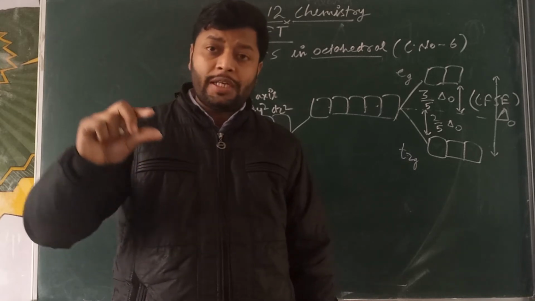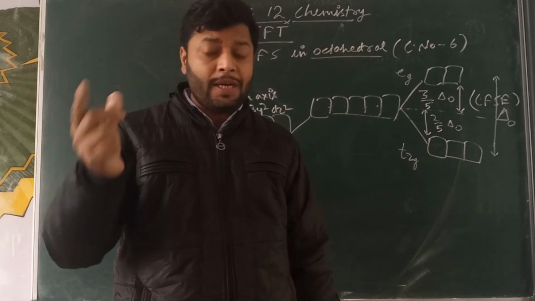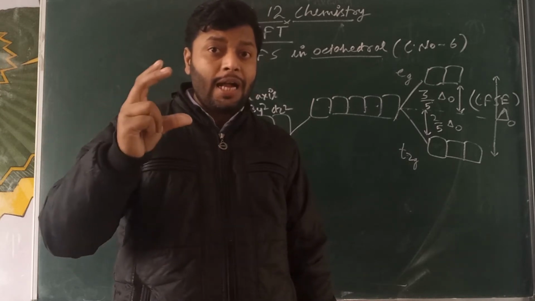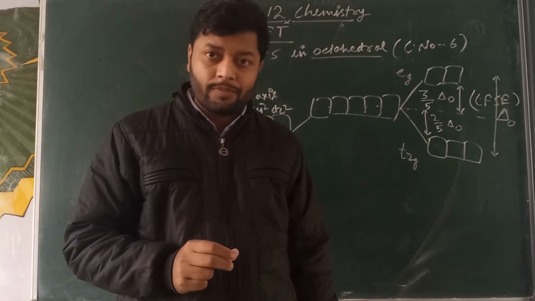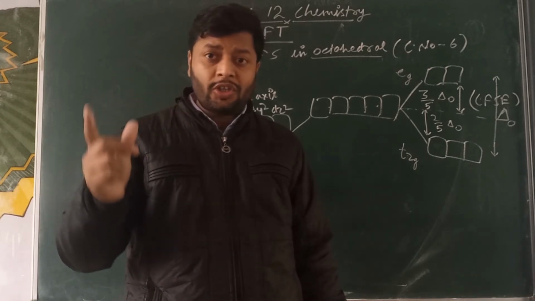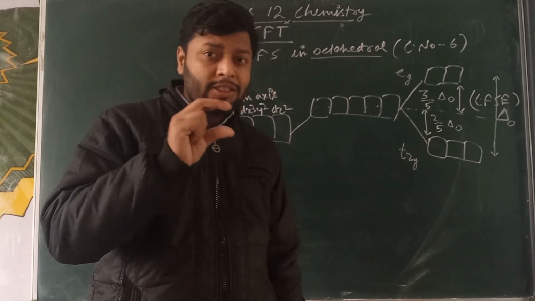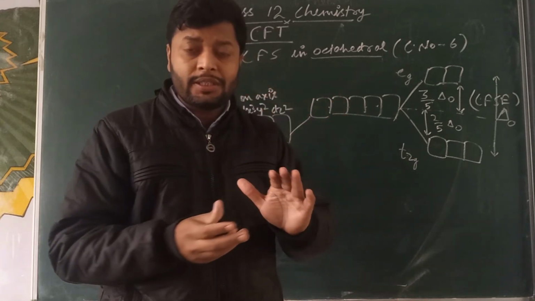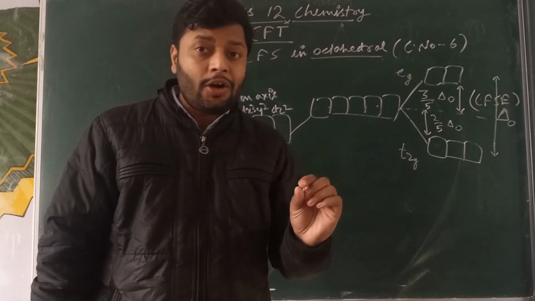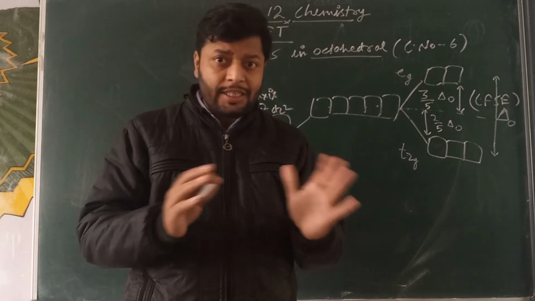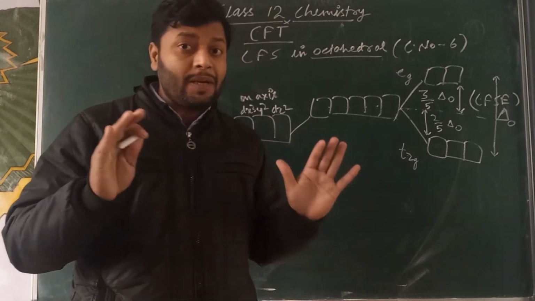So all those ligands which are called strong field have a tendency to create a large enough delta O, and comparatively those ligands which impose a lower energy difference are called weak field ligands. So we can say that we have two different sets of ligand.